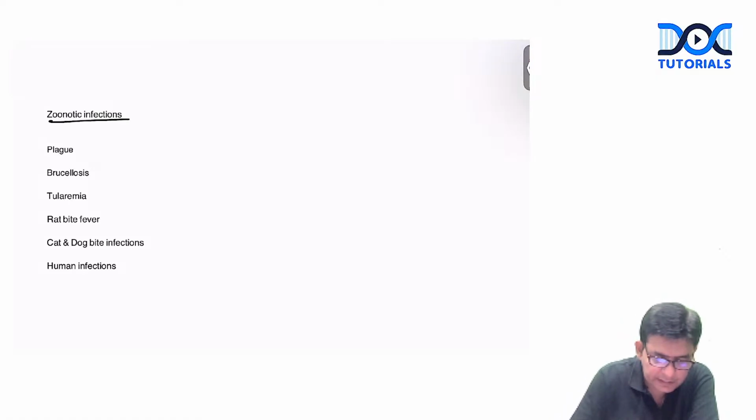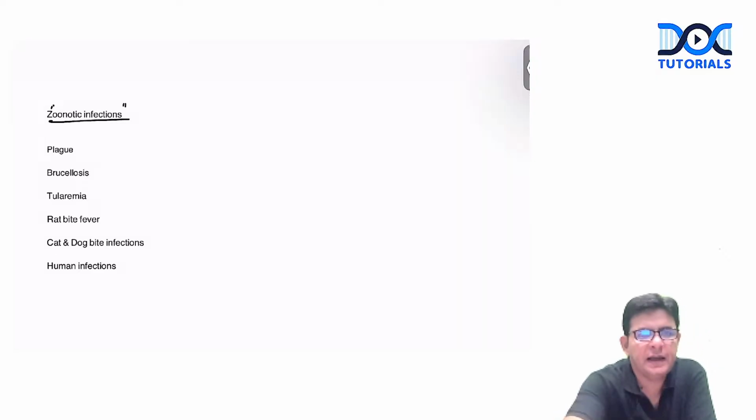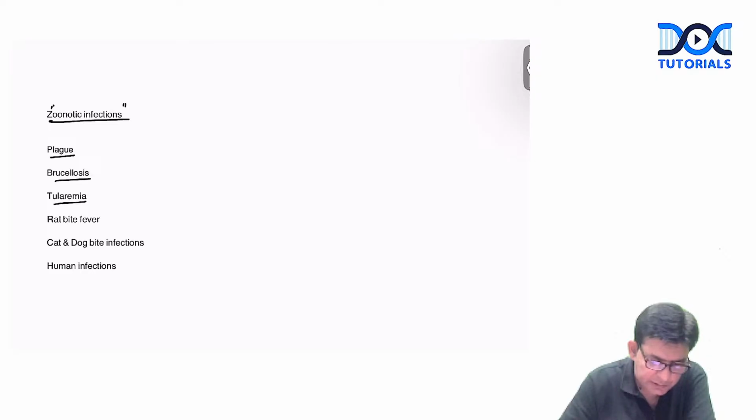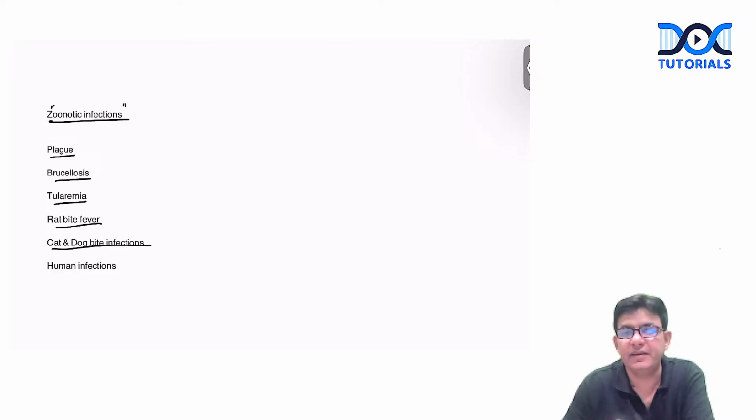Regarding the zoonotic infections, we have disease names like plague, brucellosis, tularemia, rat bite fever, and cat and dog bite infections.